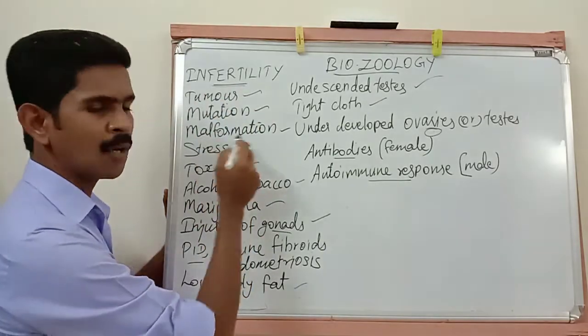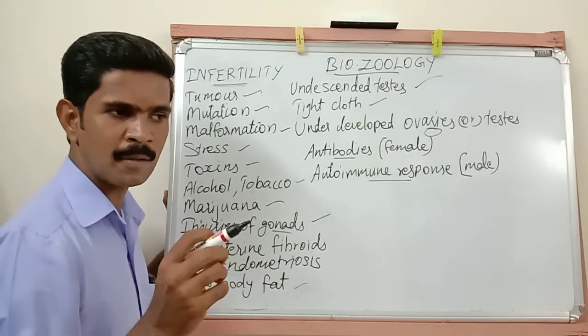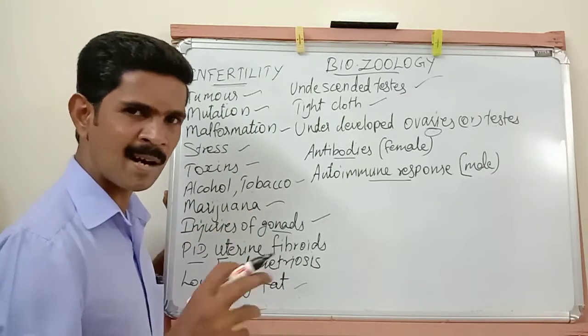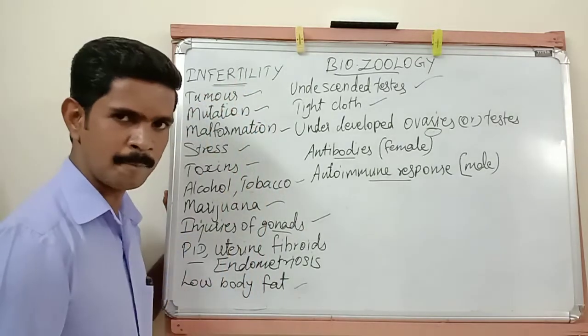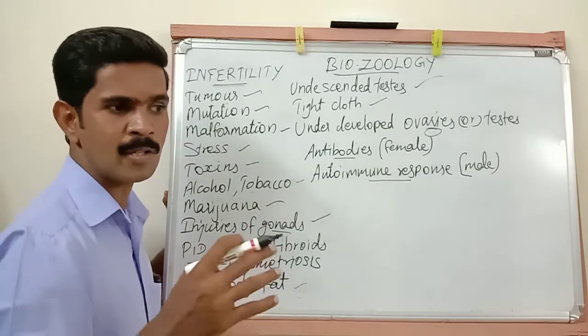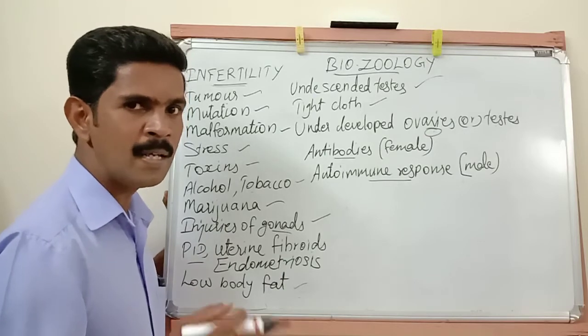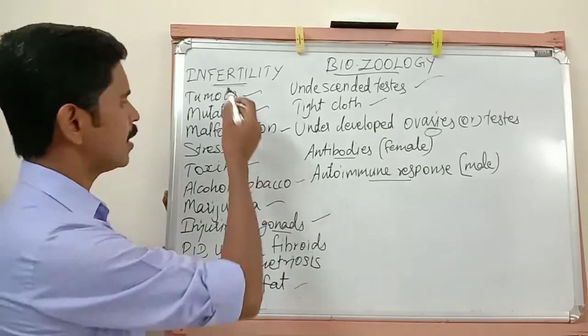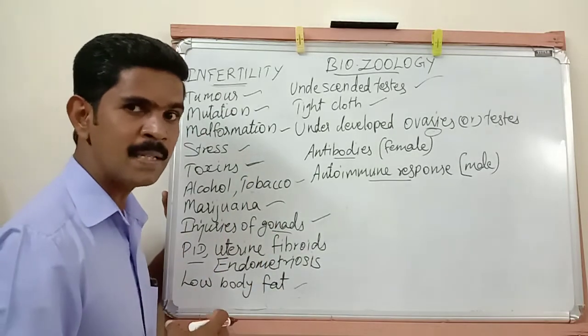The next one is malformation. If the reproductive organs, particularly the cervix or the fallopian tube, are not developed or formed properly, it leads to infertility. Then overstress, particularly in the female body. If the female is continuously affected by stress, it leads to some problem in the menstrual cycle, so it leads to infertility. Then toxins, okay, taking in some toxins.